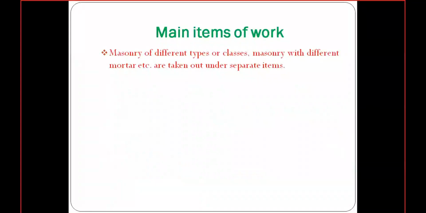There will be different types of masonry. That means different types of bricks, different classes, and different brick walls, as you know, English bond, Flemish bond, like this different types. If there are different classes, we need to calculate a separate quantity for every class. If different types of mortar are applied, for every different portion we need to calculate it separately.